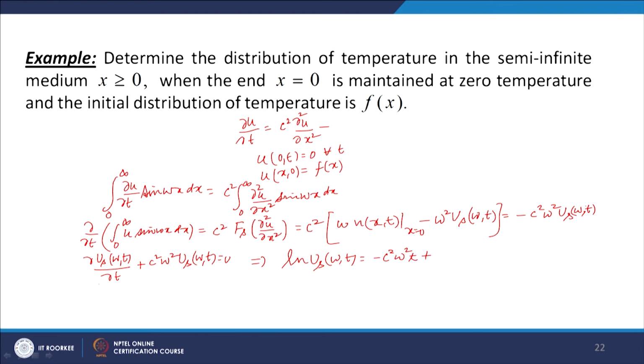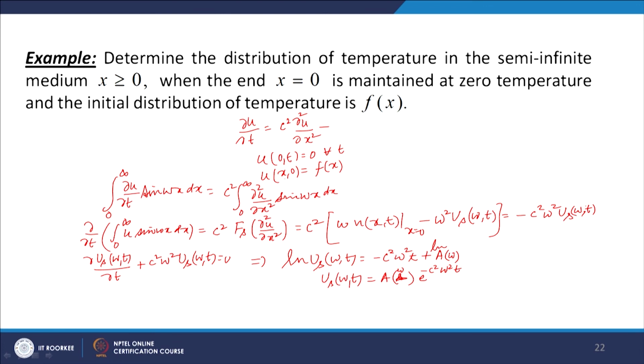Now, because it is a partial derivative, the constant of integration will depend on ω. So, we can call it ln A(ω). So, then u_s(ω,t) will be equal to A(ω) e to the power minus c² ω² t.